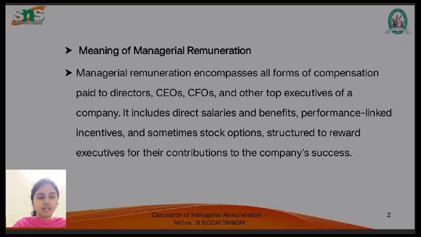What is managerial remuneration? Managerial remuneration forms a compensation paid to directors, CEOs, CFOs and top executives of the company. Managerial remuneration includes direct salaries, benefits, performance-linked incentives and sometimes stock options, and structured rewards for executives for contribution to the company's success. This is known as managerial remuneration. The key point is that it is a form of compensation paid to directors, CEOs and CFOs.